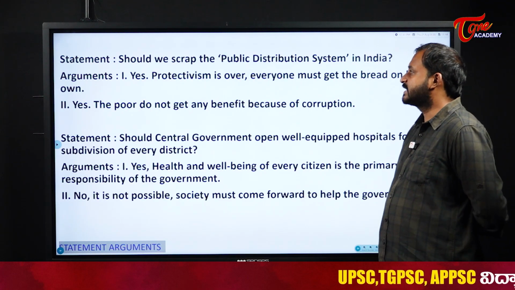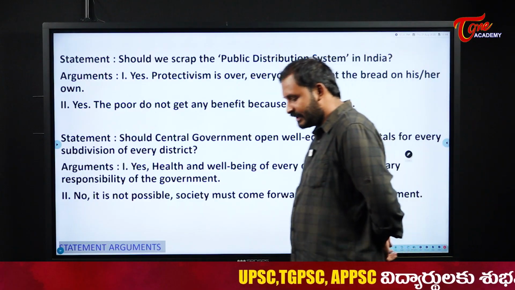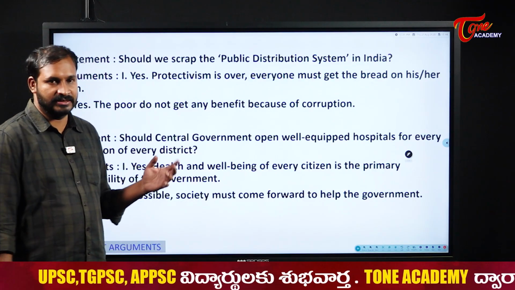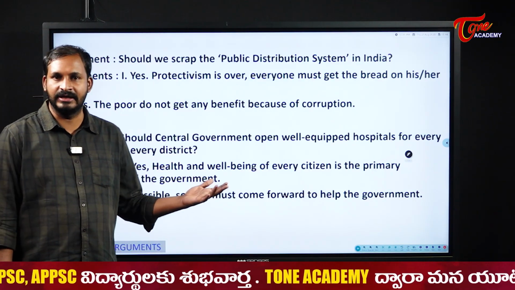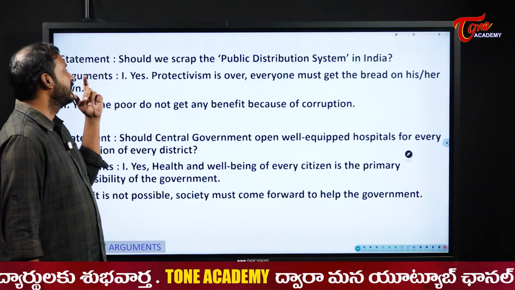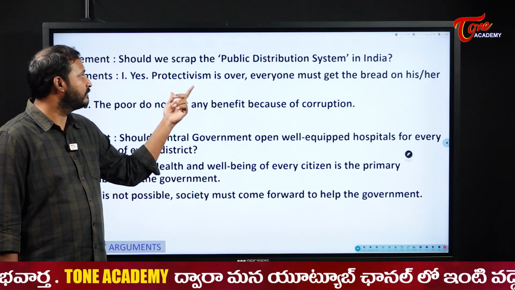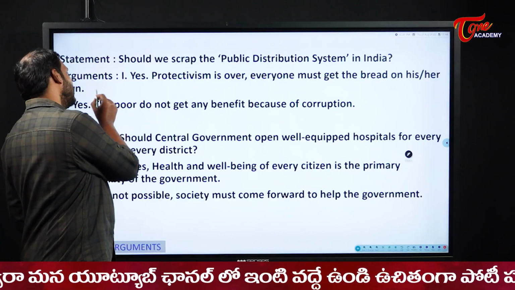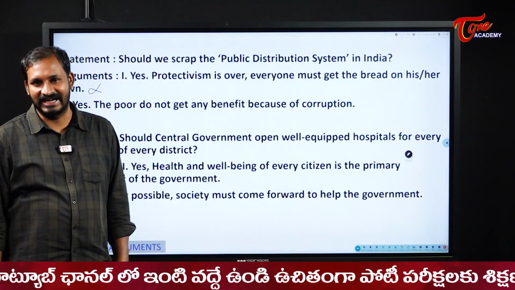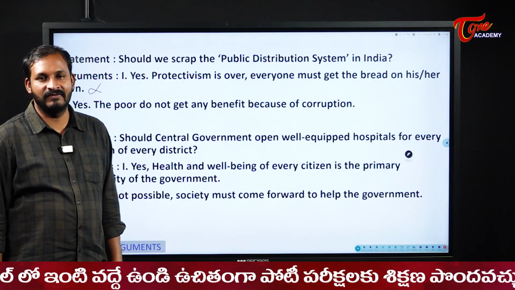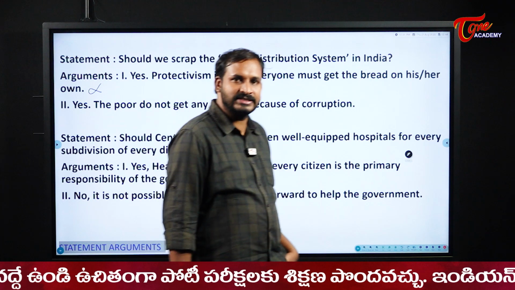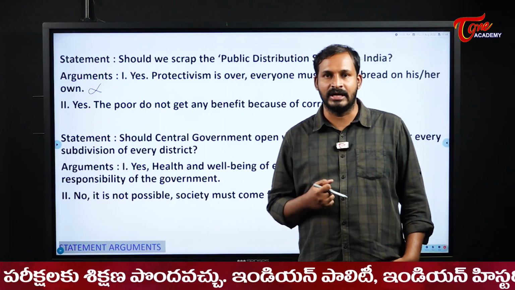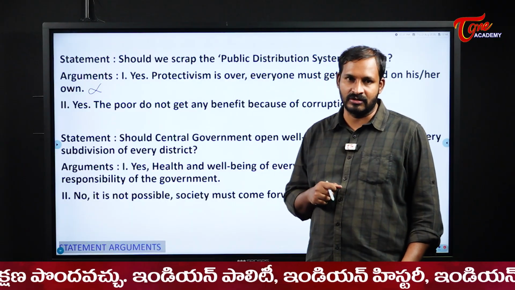Next one. Should we scrap the public distribution scheme in India? Should we scrap the public distribution scheme, PDS. We all know rice, wheat and all these things will be given. Yes, productivity is over. Everyone must get the bread on his or her own. So that is wrong in this context. Okay, everyone should earn. Means there might be some situations where some people cannot earn that much of what they usually have to do. So because of that reason, that has gone wrong.